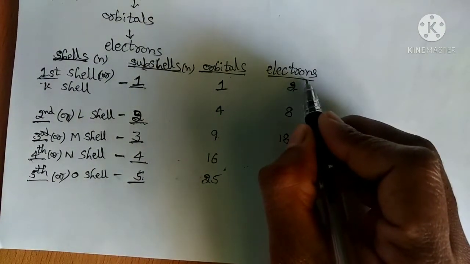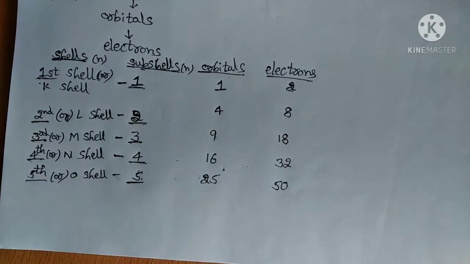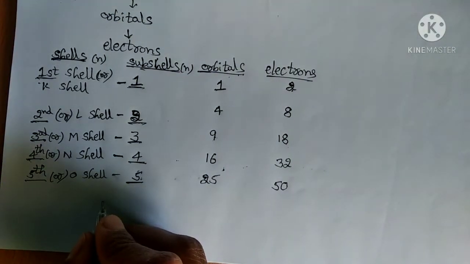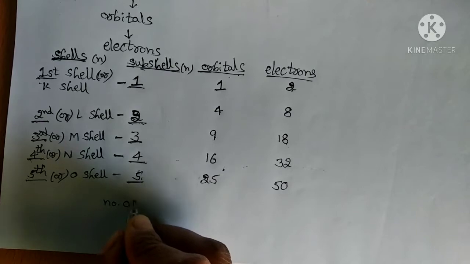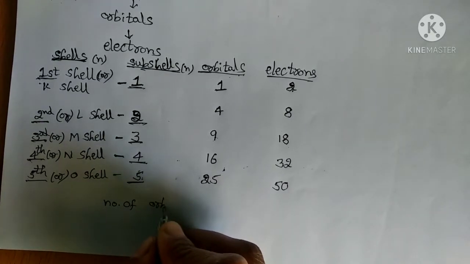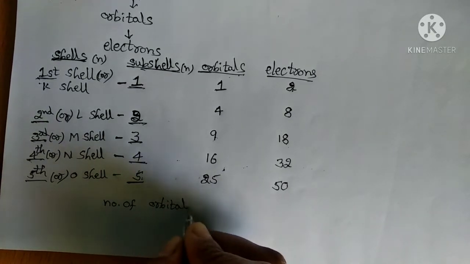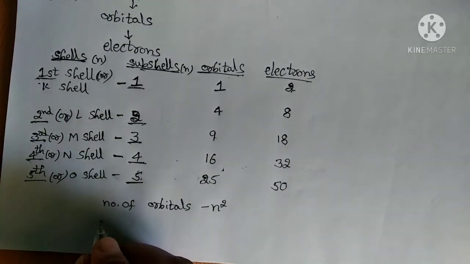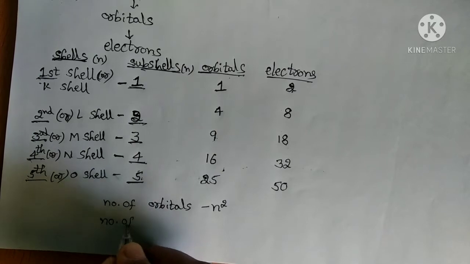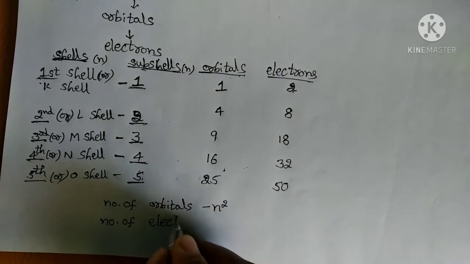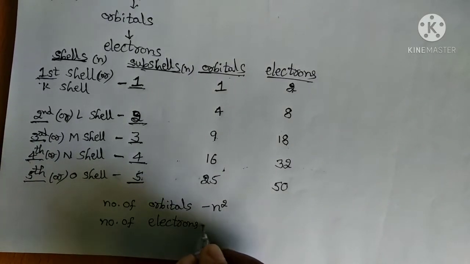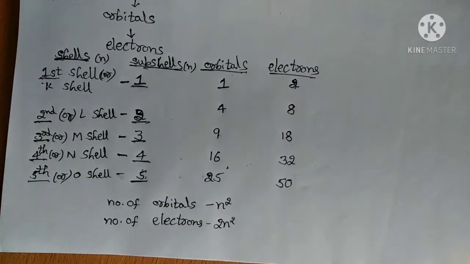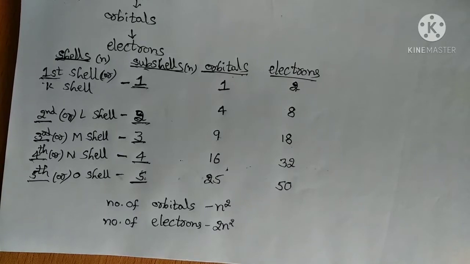To calculate the number of orbitals, the formula is n square. Similarly, to calculate the number of electrons, the formula is 2n square.